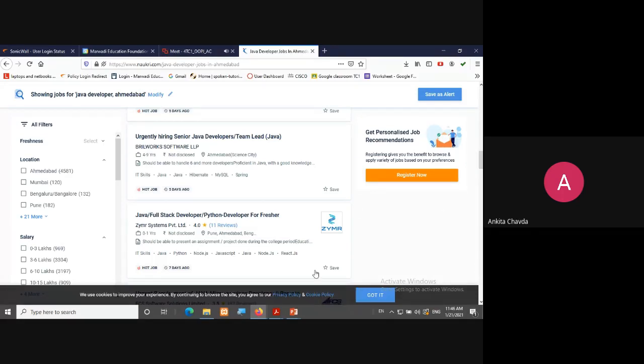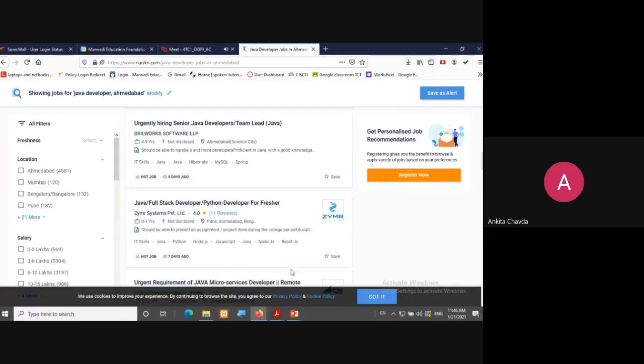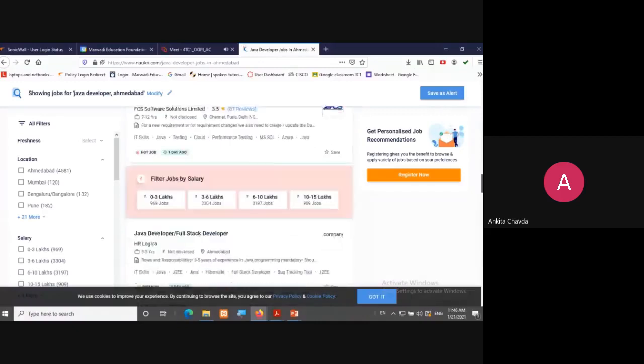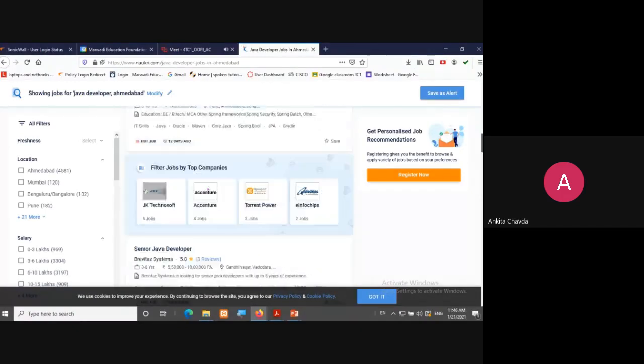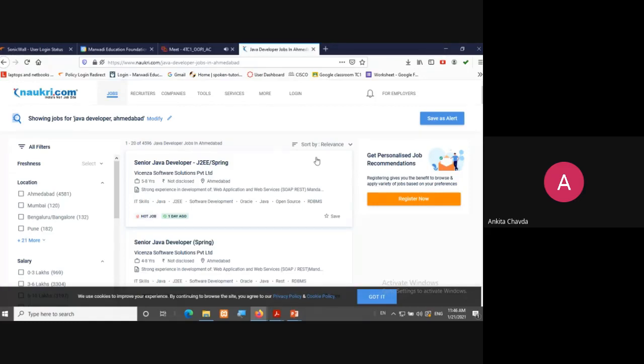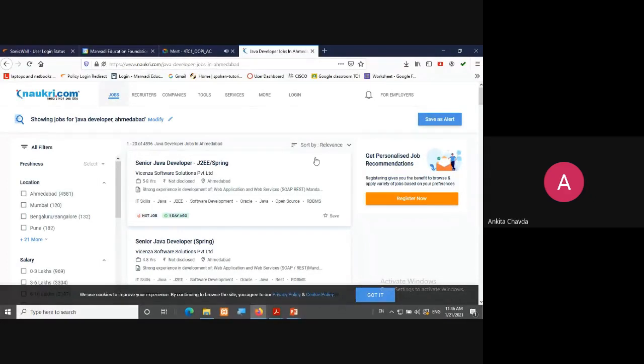Simple, right? So right now what you are learning, I mean CSS, HTML, JavaScript, that is also an important part of becoming a developer, right? You can see thousands of jobs are there just for Java. So if you wish to be a developer in future, from this semester only you have to focus on Java. Then this would be there in advanced Java, which will be another subject in your very next semester, the 5th semester.